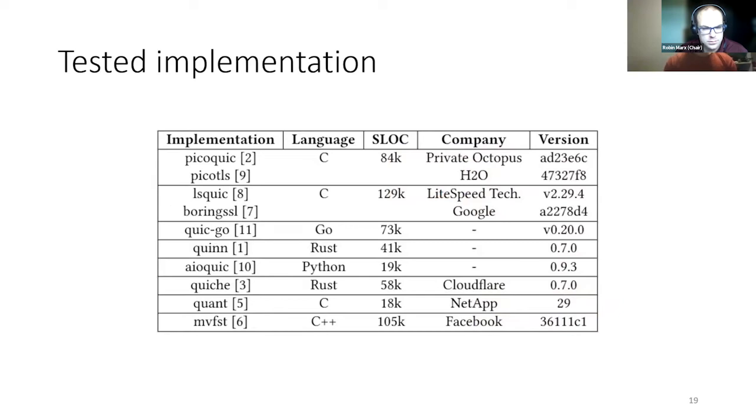Finally, we also perform our tests on 8 open source implementations, which are listed on the QUIC working group wiki page. These implementations are quite diverse in terms of lines of code and level of abstraction of the programming language. Some implementations are intended for production use, such as Facebook mvfst or Cloudflare quiche, while others are intended for research purposes, such as picoquic from Christian Huitema.